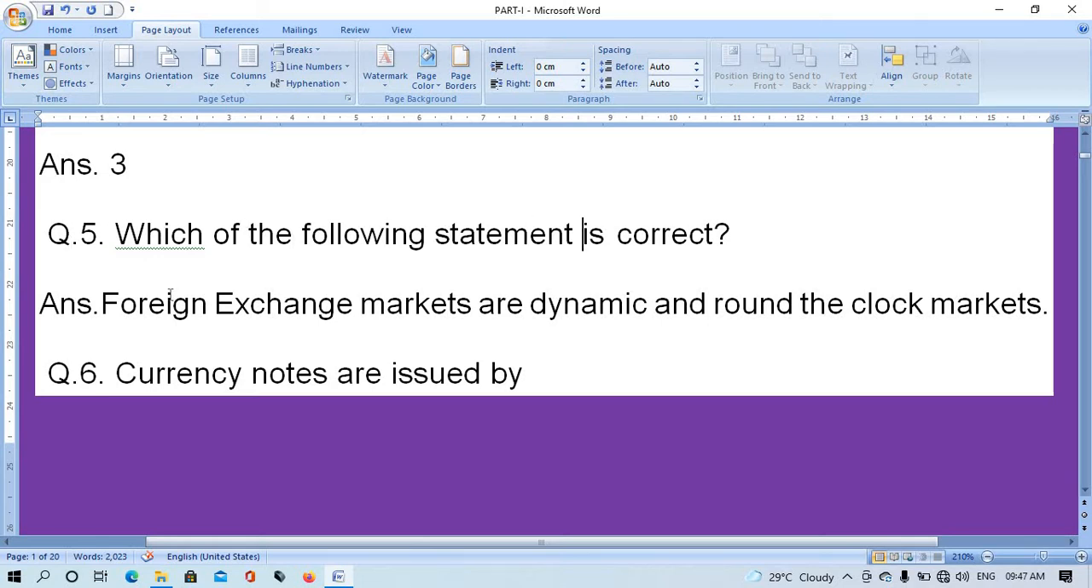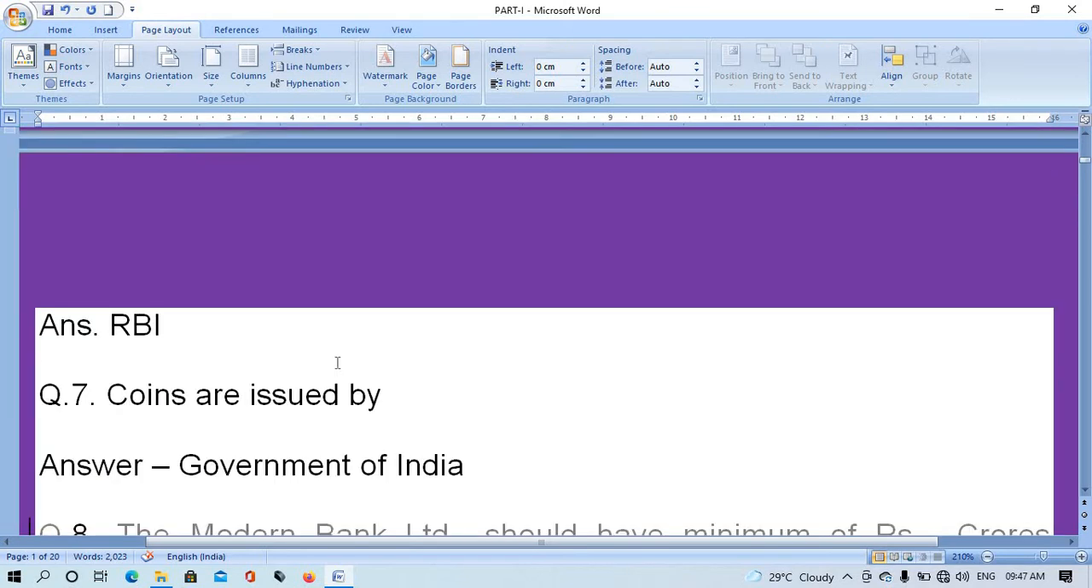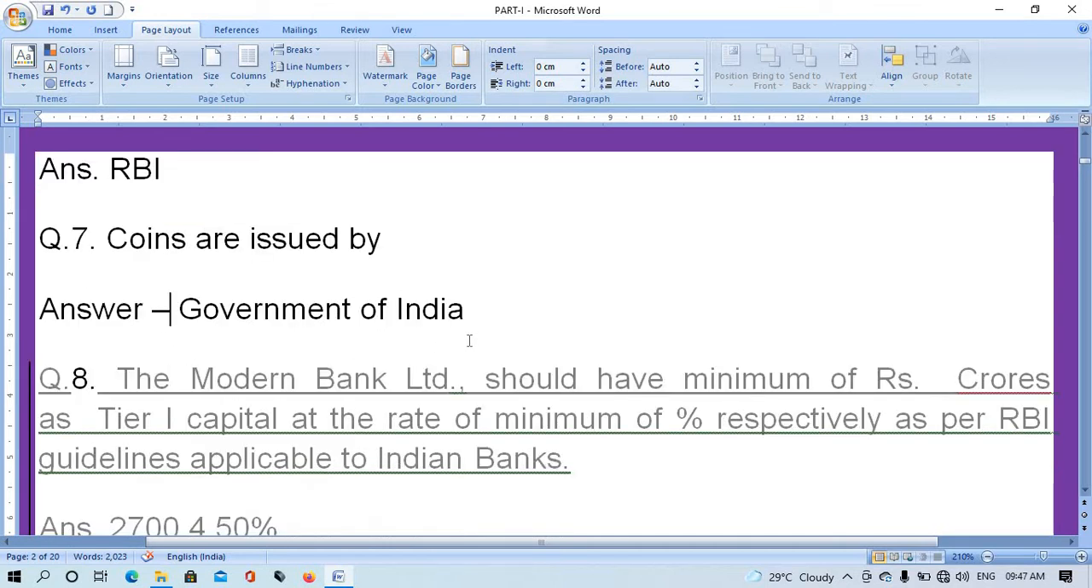Question number 5. Which of the following statements is correct? The right answer is: foreign exchange markets are dynamic and round the clock markets. Question number 6. Currency notes are issued by? Answer is RBI. Question number 7. Coins are issued by? Answer is Government of India.